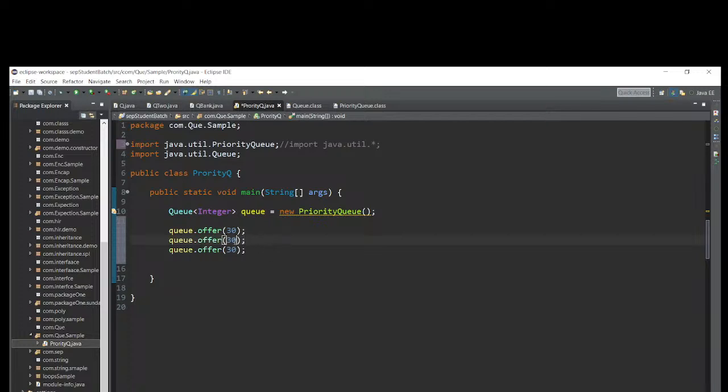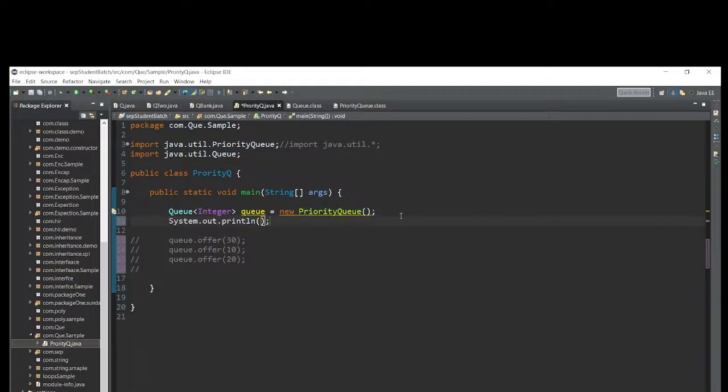Let me give here 10. Let me give here 20. Just to save this one. Before that, let me put in comments. First, let me check whether it is printing or not.